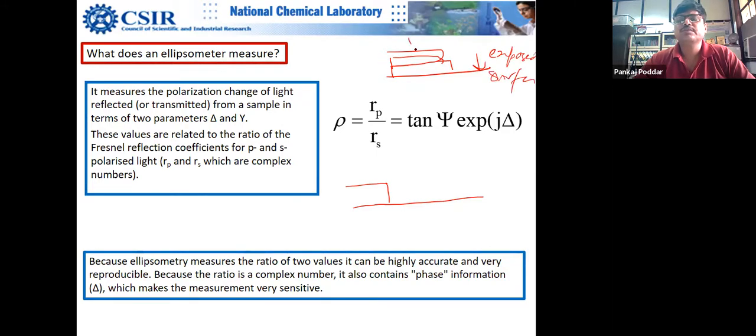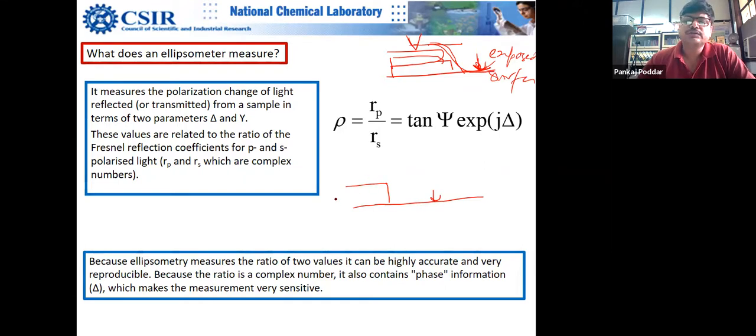AFM will look at the atomic forces somewhere here, and then it will raster scan the AFM probe across the surface. You have to tell the instrument that this is your baseline, your substrate. So it should have an exposed uncoated area as a reference point, which you call the substrate. Because how does AFM know that this is your substrate?